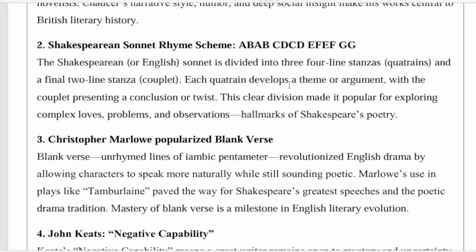The Shakespearean sonnet or English sonnet is divided into three four-line stanzas called quatrains, and a final two-line stanza called a couplet. Each quatrain develops a theme or argument, with the couplet presenting a conclusion or a twist. This clear division made it popular for exploring complex love, problems, and observation, hallmarks of Shakespearean poetry.